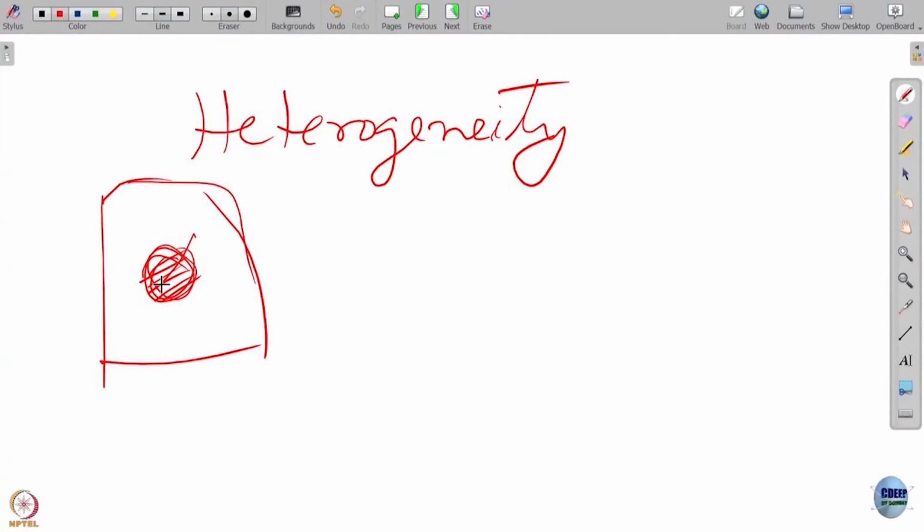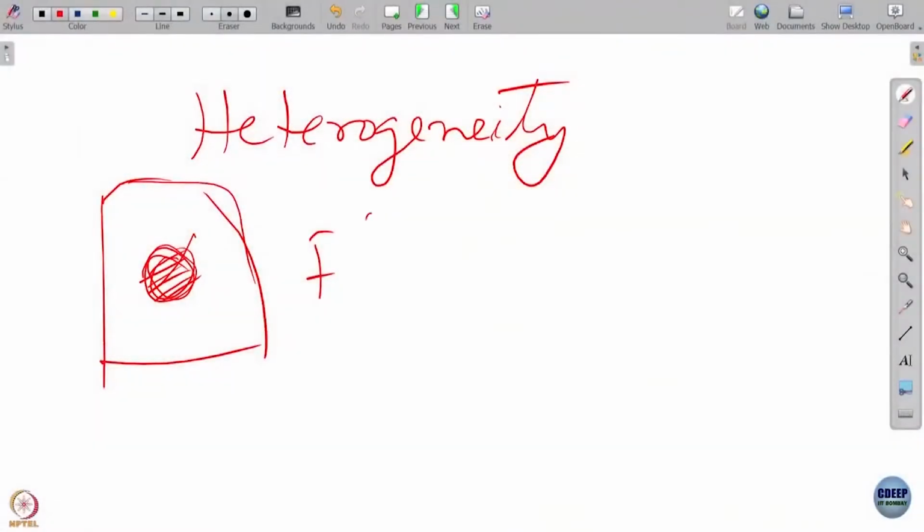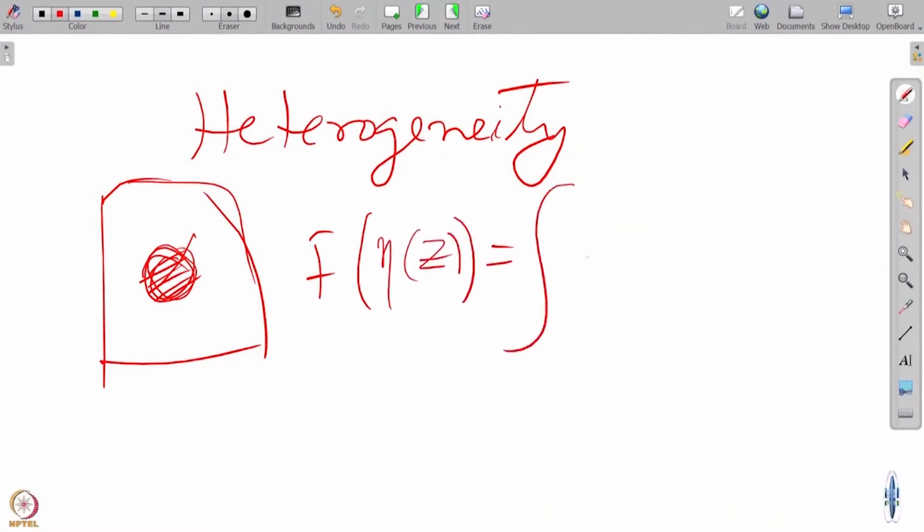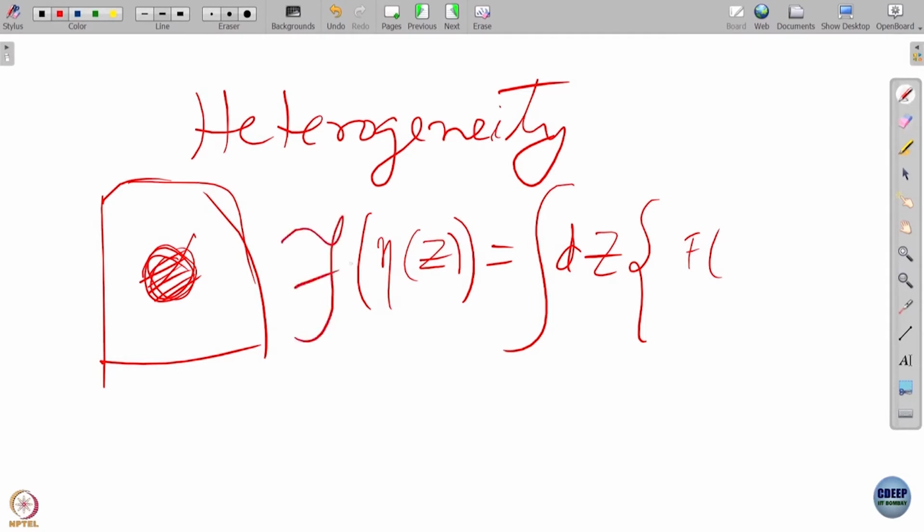Okay. So how do I describe that heterogeneity? Landau theory cannot describe the heterogeneity, it has the macroscopic density in it. That is why Ginzburg-Landau comes in. Ginzburg-Landau now tells me, okay, if I have an order parameter or density as a function of z, then the way to get the free energy is to write the free energy as a function of eta as a function of z.